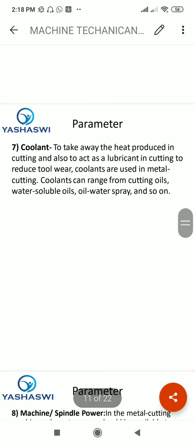Now the coolants. What is the function of coolant? For maintaining the temperature within a limit in machining of the component, to take away the heat produced in cutting, and also to act as a lubricant in cutting to reduce tool wear, which means increasing the life of the tool. Coolants are used in metal cutting. Coolants can range from cutting oils, water soluble oils, oil water spray, and so on.